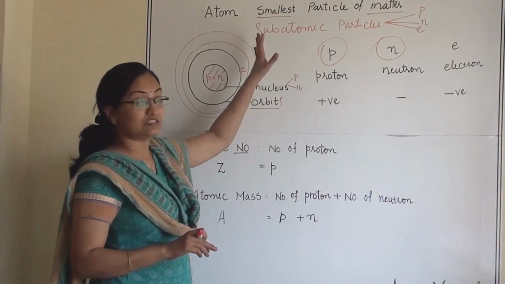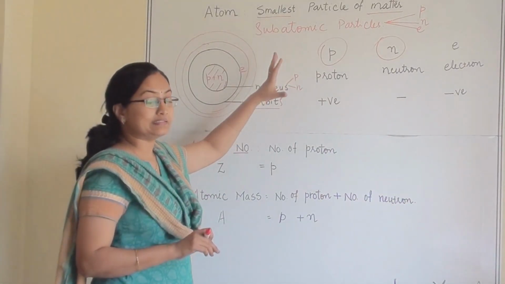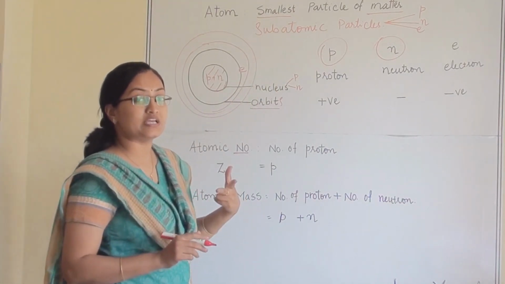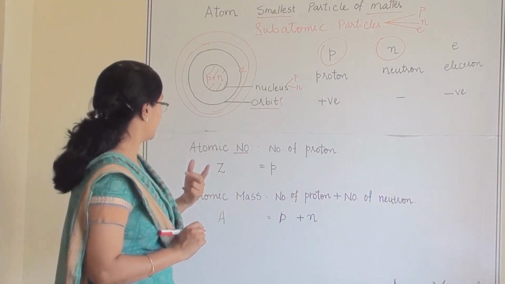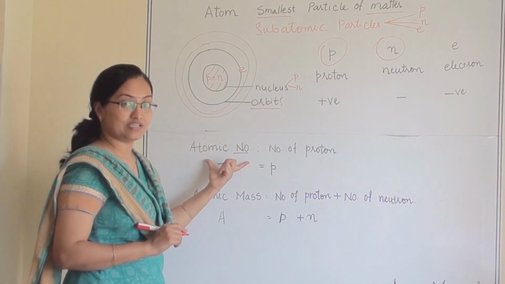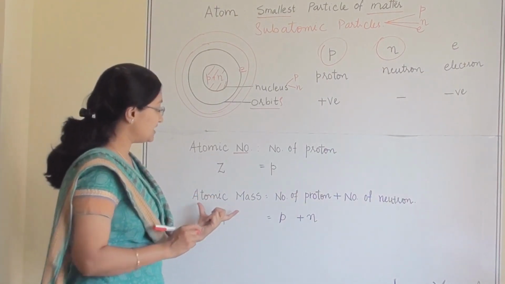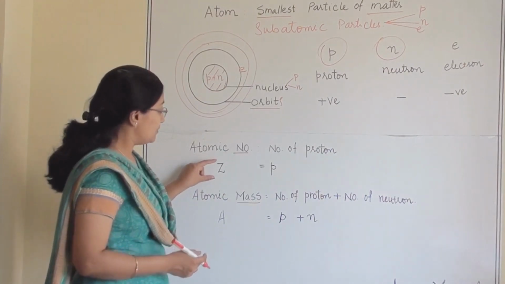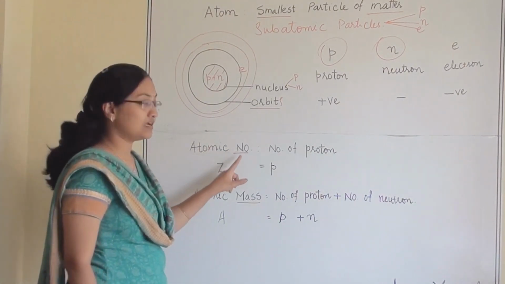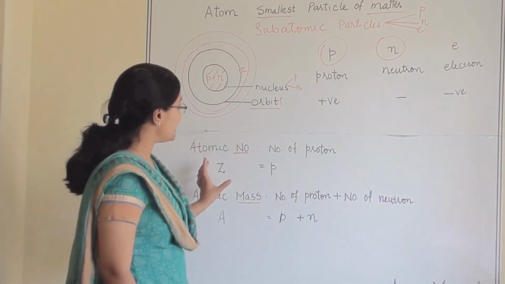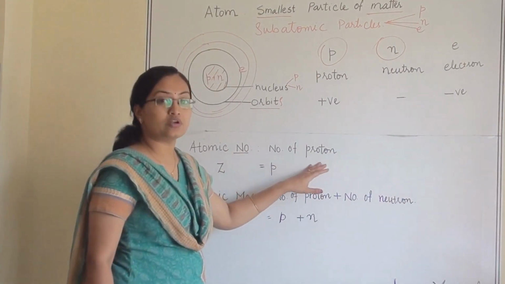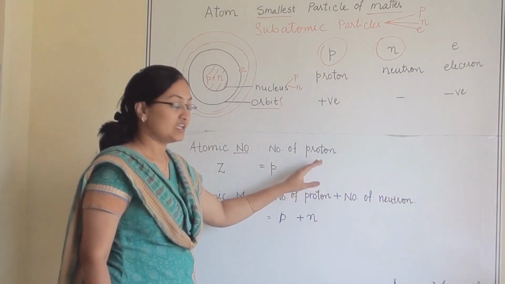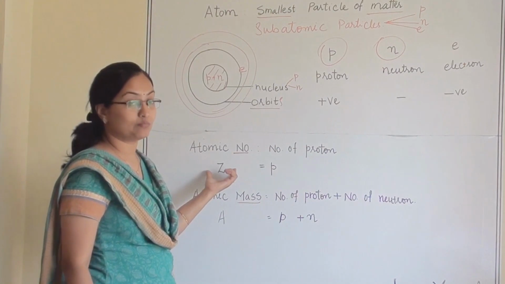Other than these three subatomic particles, there are two more terms associated with an atom. What are they? First one is atomic number. Second one is atomic mass. So Z we denote as atomic number. And what is atomic number? The number of protons in the atom is equal to the atomic number.